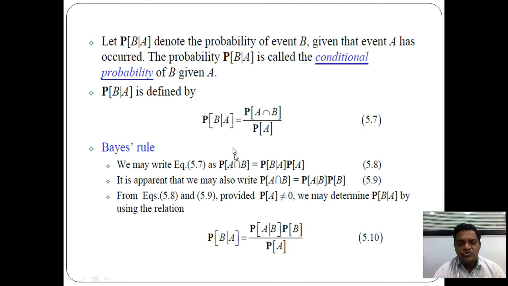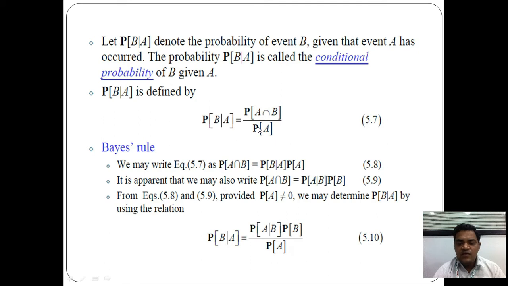From that equation, if P of A intersection B is the marginal probability, then P of A intersection B is equal to P of B upon A into P of A. Similarly, we have P of A upon B into P of B. Equation 5.9 is put into equation 5.7.